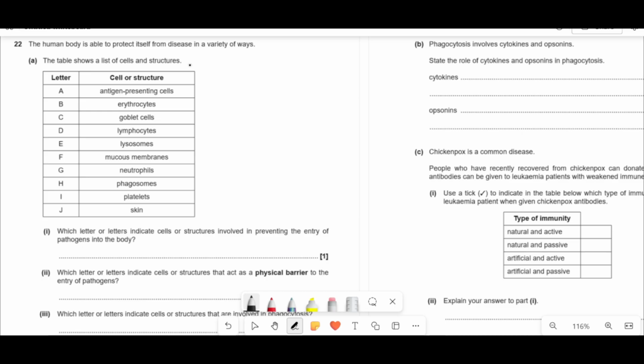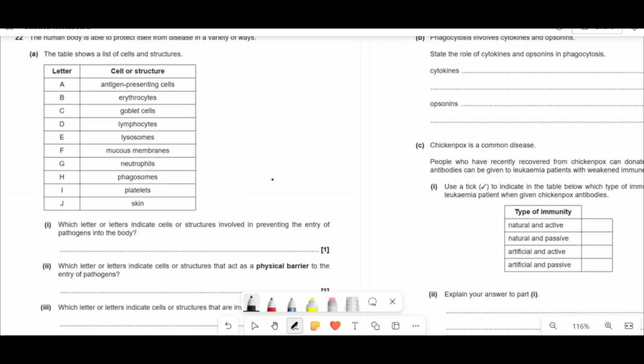The human body is able to protect itself from disease in a variety of ways. Here's a lot of cells and structures. Which letter or letters indicate the structures involved in preventing the entry of pathogens into the body? So when we're looking at stopping things getting in the body, what we're trying to do is stop them from getting somewhere else.